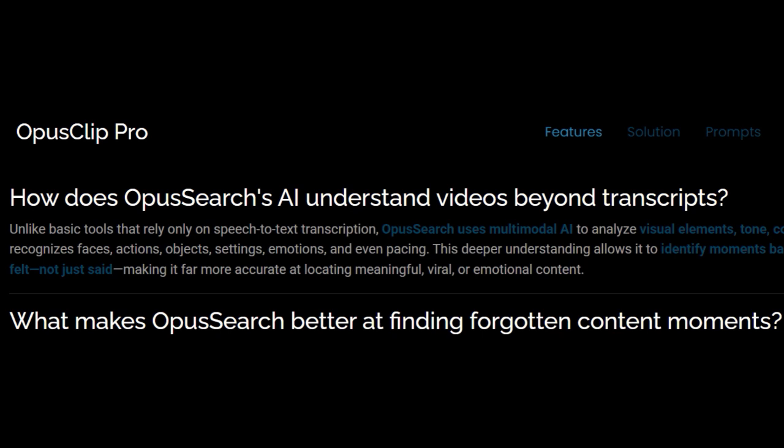It recognizes faces, actions, objects, settings, emotions, and even pacing. This deeper understanding allows OpusSearch to identify moments based on what is seen and felt, not just said, making it far more accurate at locating meaningful, viral, or emotional content.